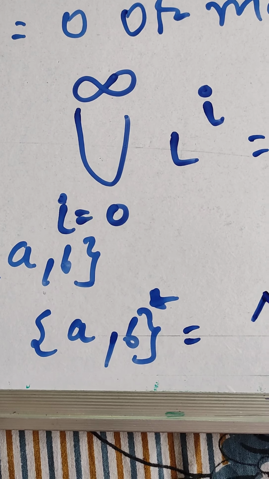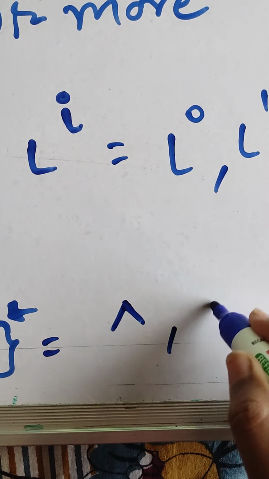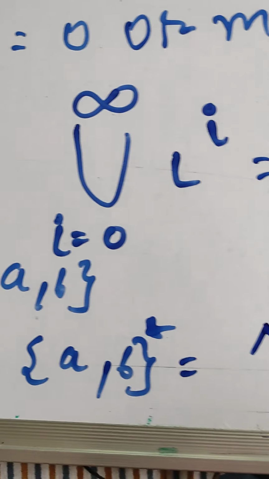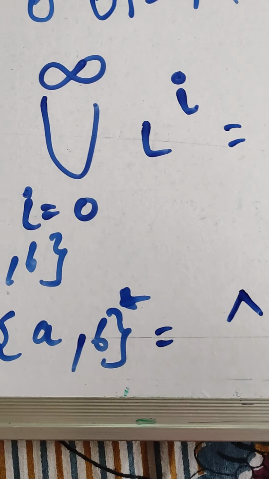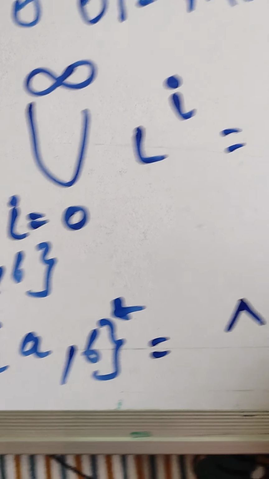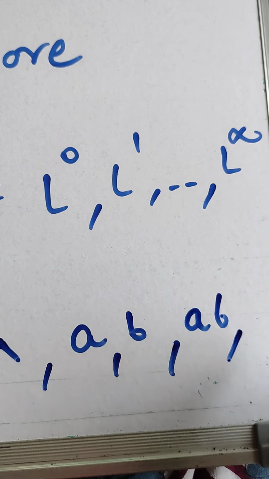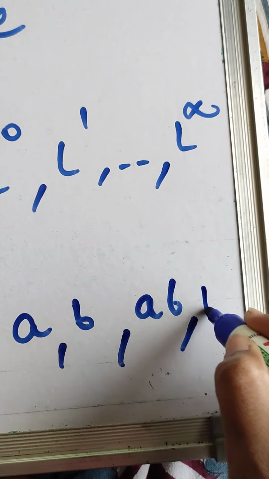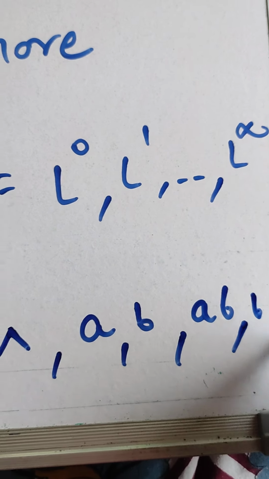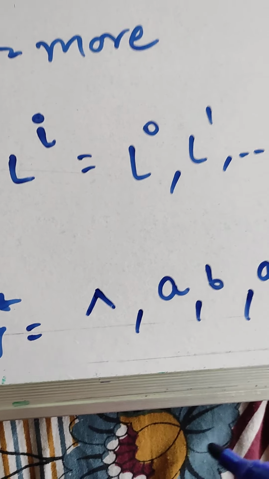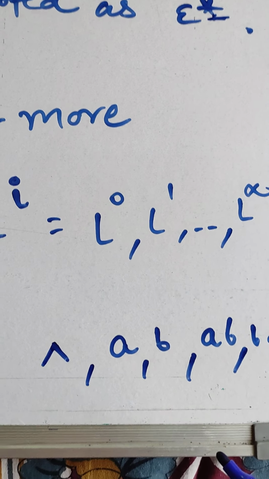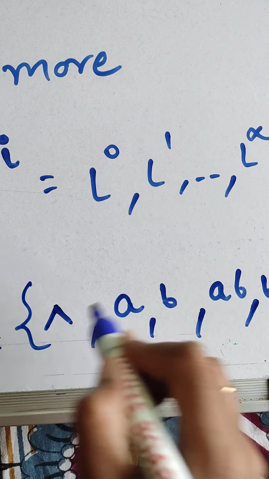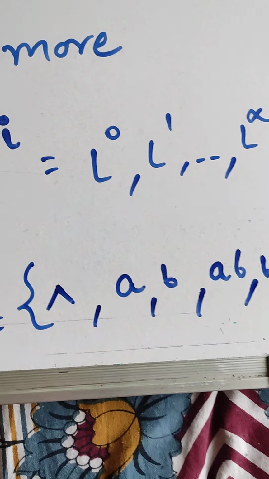Now suppose A is occurring. So A can be there. If B is occurring, B can be there. If AB is occurring, A followed by B can be there. Suppose BA is occurring, so B followed by A is there. If I am taking more examples, AAB can be there, BBA can be there, BAB can be there, anything can be there. So these are sets of strings.